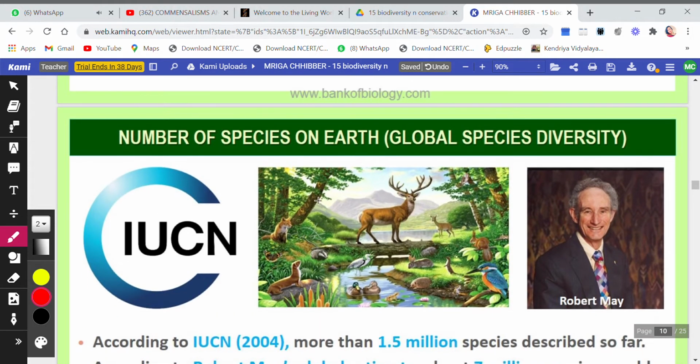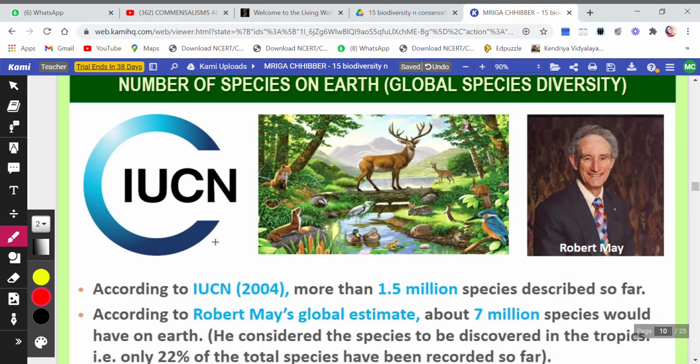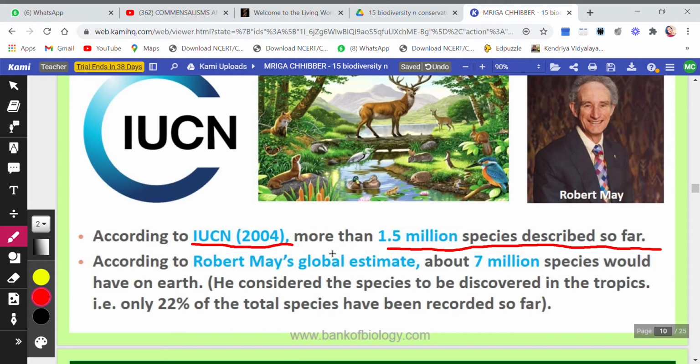Then children, number of species on earth, global species diversity. Now here let me tell you one thing, that according to IUCN in 2004, more than 1.5 million species are described so far. So we have described or discovered 1.5 million species, and according to Robert May's global estimate, about 7 million species would be on Earth. He considered the species to be discovered in tropics. That is only 22% of total species have been recorded so far.